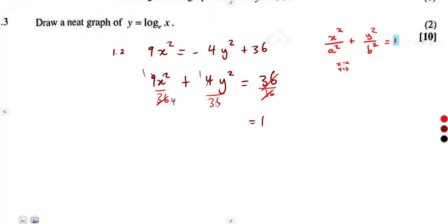4 into 4, that's 1, into 36, that's 9. So it was going to be x squared over 4, and 4 is the same as what? 2 squared, plus y squared over 9, but 9 is the same as what? 3 squared. Remember, we need to write it in the form a squared, b squared, where we know if it is in this form, x is equal to a. So in our case, x is equal to what? To 2. And y is equal to what? To 3. These are the intercepts that we are going to use, knowing that it's an ellipse.